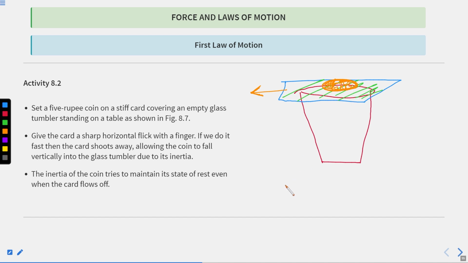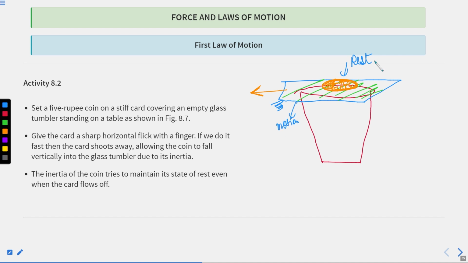You are going to see that this coin is in rest state, correct? When you flick the card with your hands very fast, this card will come in motion.